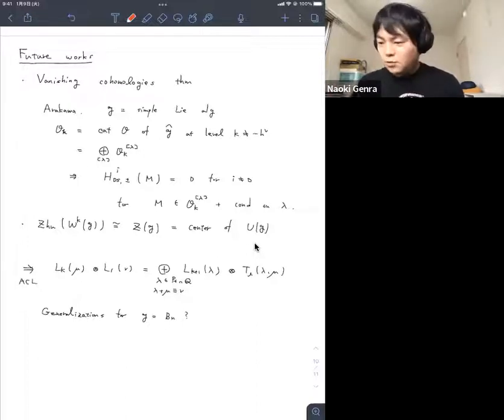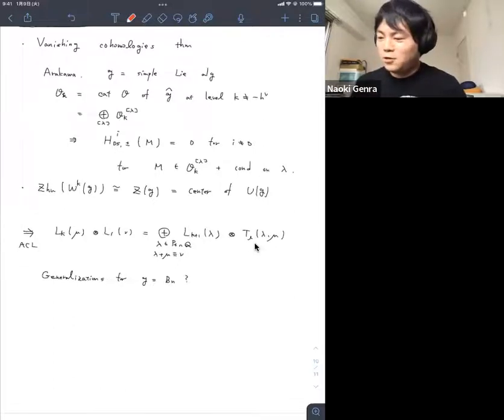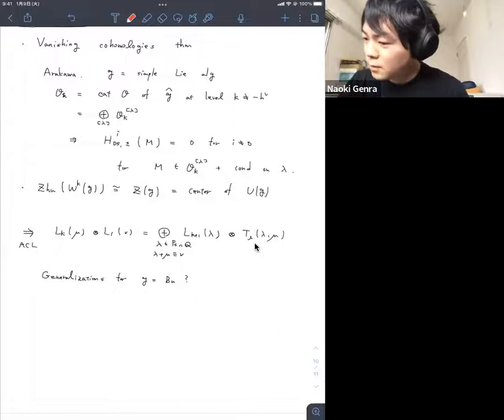So using these two techniques, the SEA paper says that if K is at the admissible level, L_K(mu) tensor L_1(mu) has a nice decomposition. And the multiplicity space is just the W algebra module, which is also a Greenfield-Sokolov reduction of the spectral flow. So I want to generalize this statement for B_n type.